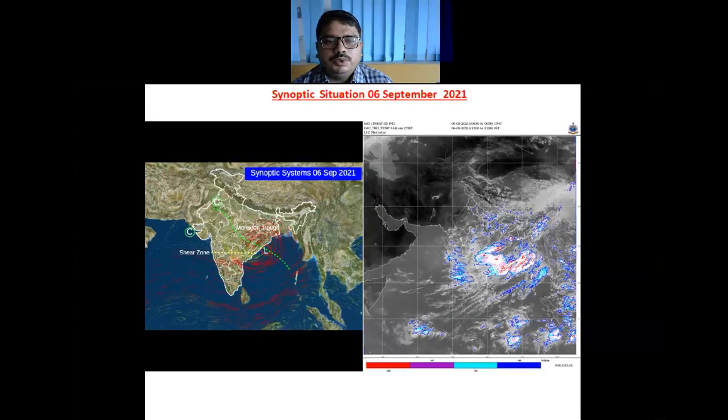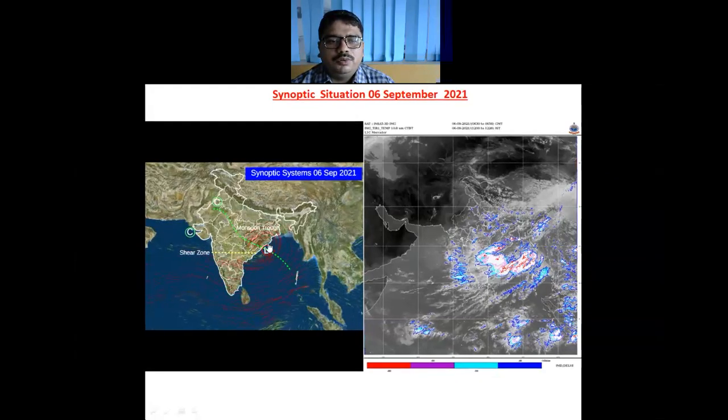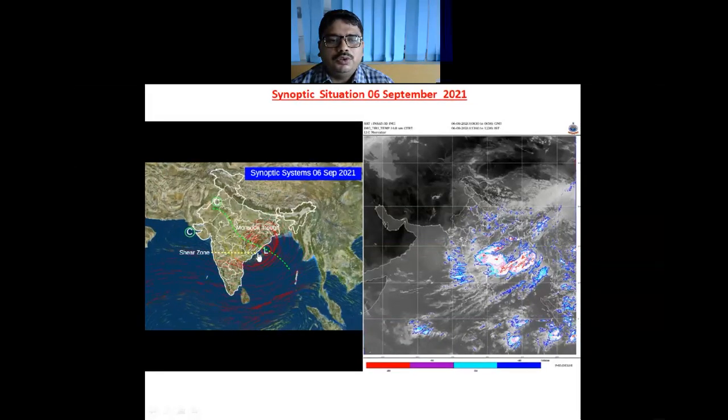So under the influence of yesterday's cyclonic circulation over north and adjoining east central Bay of Bengal, a low pressure area has formed over northwest adjoining west central Bay of Bengal along and off the south Odisha north Andhra Pradesh coast. And so this system is very likely to move west northwestwards, and its remnants during next 4 or 5 days will reach across East Rajasthan and Gujarat area, and this will bring weather to these parts of peninsular and central India, including these parts of East Rajasthan, West MP, and Gujarat areas.